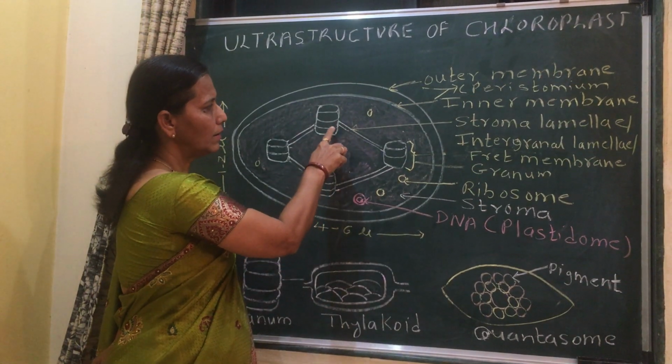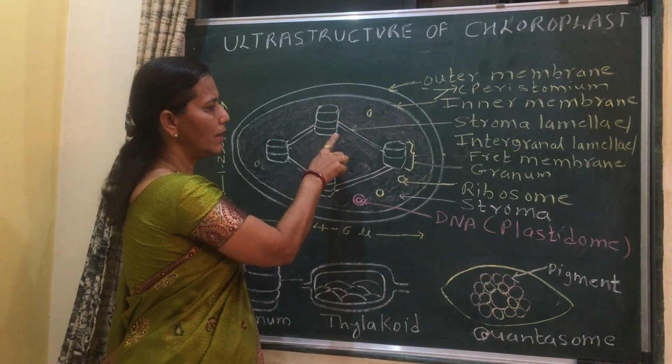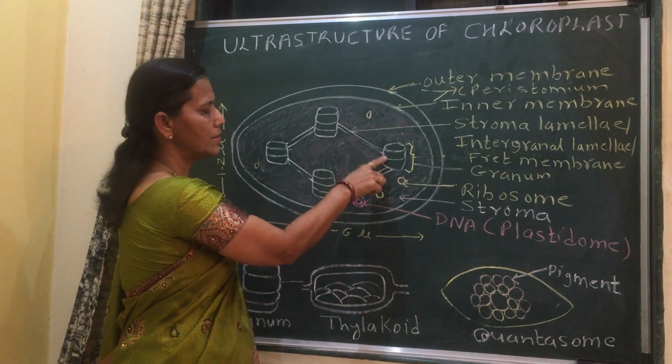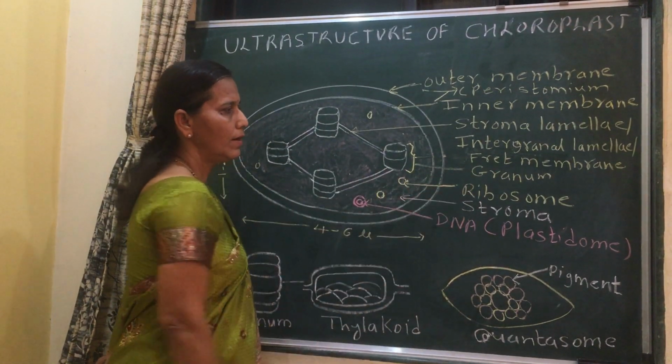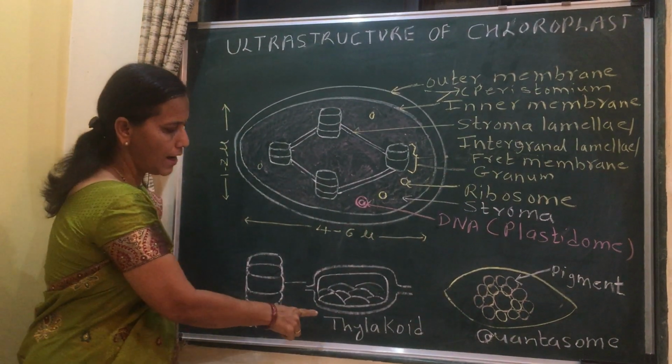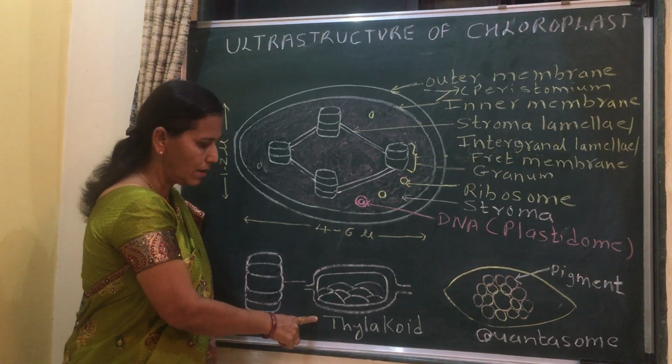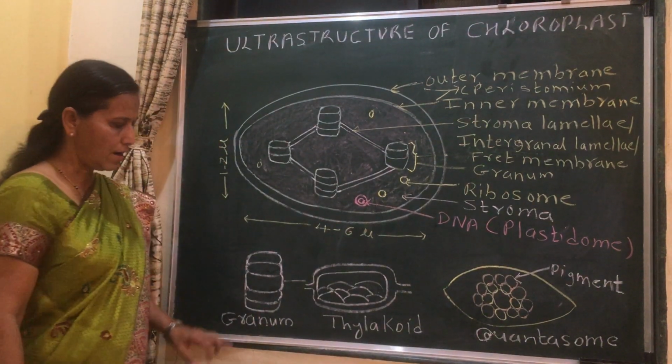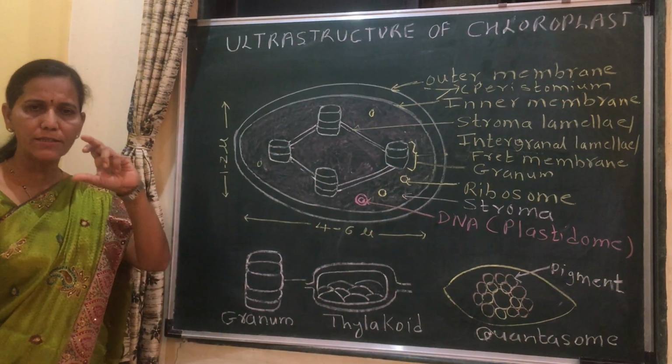Then it consists of grana. These are grana, singular granum. Each granum consists of a number of thylakoids which are arranged like a stack of coins.